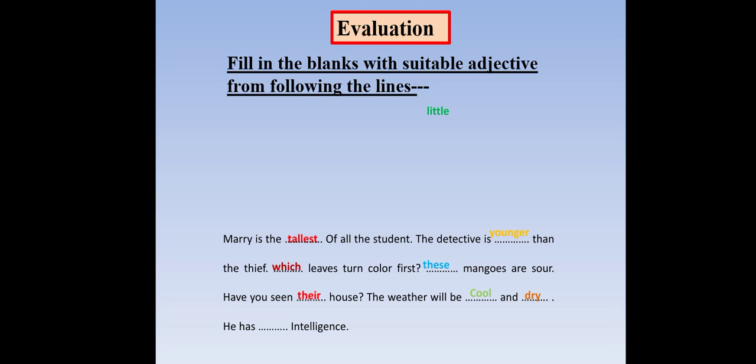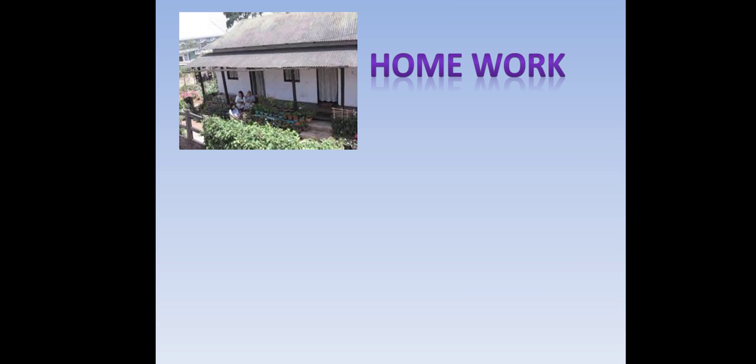He has little intelligence. Okay, learners, I think all of you can try to manage your answers, which you have already decided yourself, or you can compare them to my answers. I think all of you can do it because these are very common adjectives in your daily life.